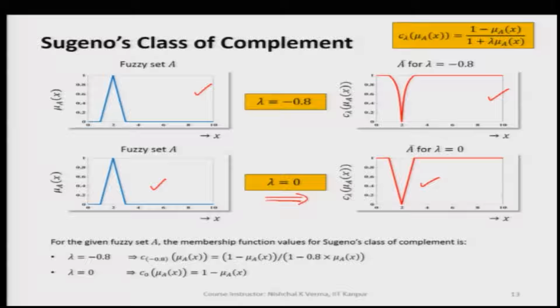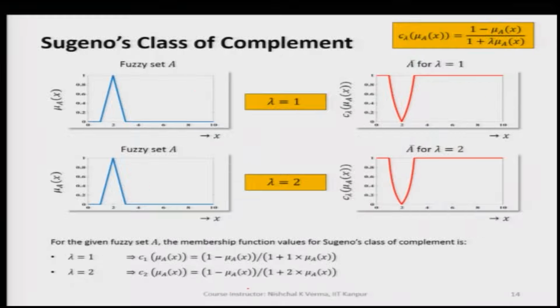So, all the corresponding membership values of the complement of the fuzzy set we get by just subtracting the values of the fuzzy set from 1, which we can see here. Similarly, we can use lambda equal to 1 and get the membership values accordingly, and then we can plot the A complement by taking all the respective membership values, or membership function here, because this is continuous.